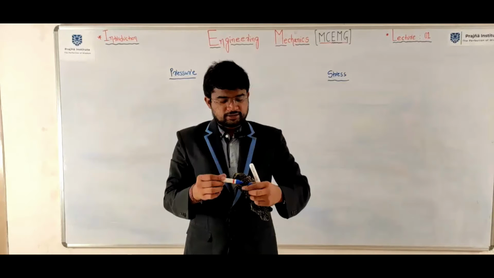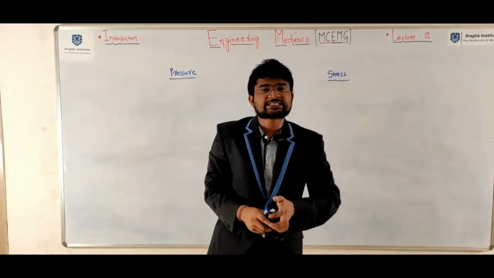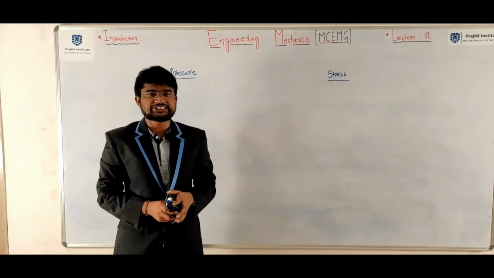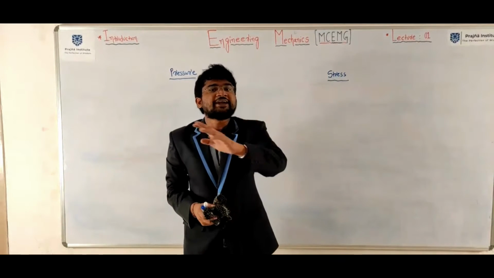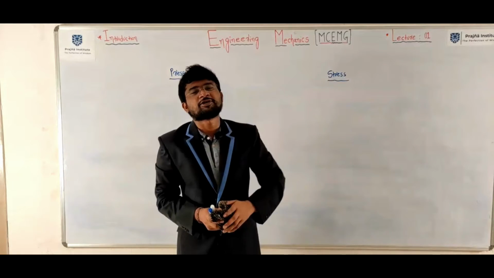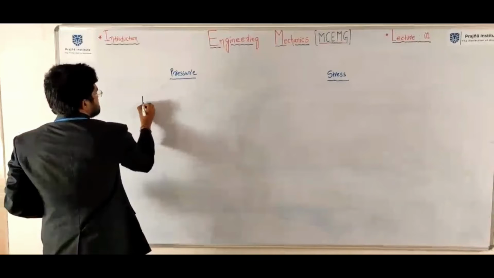Pressure at a point is defined as the magnitude of external load acting per unit area of cross section. What about stress? Stress at a point is defined as the magnitude of internal resistance offered by the body per unit area of cross section.